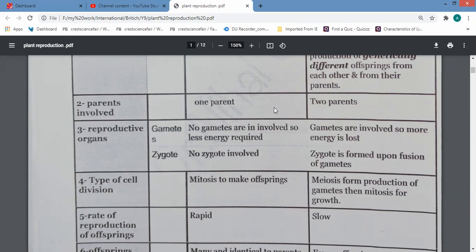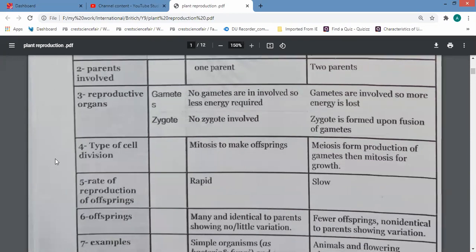Sexual reproduction involves gametes and involves the formation of a zygote. A zygote is the first cell produced as a result of the fusion between the male gamete and the female gamete. Next point of comparison, type of cell division. We said it before, sexual reproduction by meiosis and then mitosis. Pay attention, please. Meiosis for sexual and then mitosis.